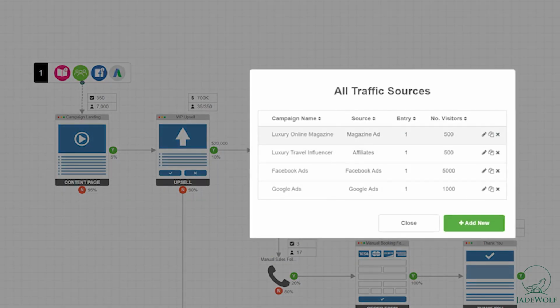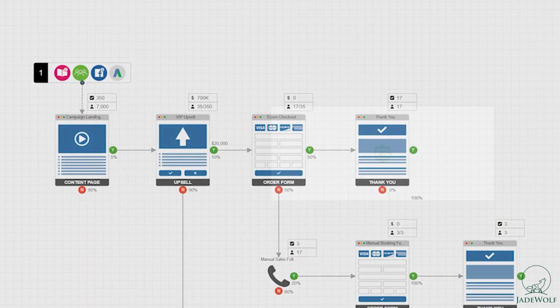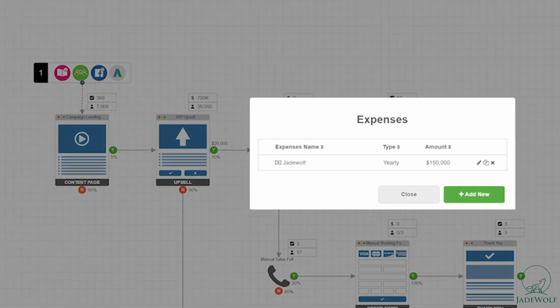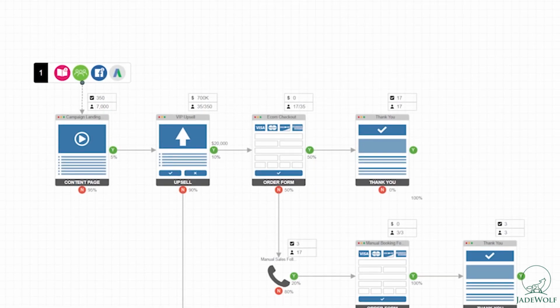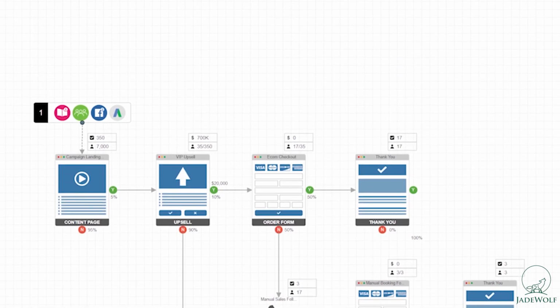Traffic sources: online magazine, a travel influencer, Facebook ads, Google ads. An average 5-star property will have a little mix of that. I don't include OTAs here, but we could do that as well. We're not a big fan of OTAs at Jadewolf for different reasons, but you can check out our blog if you want to know why. We find them critical when it comes to luxury properties. And here again, a medium complexity funnel, 150K for agency fees to help the hotel manage their campaigns and process, and optimize every step of the way.